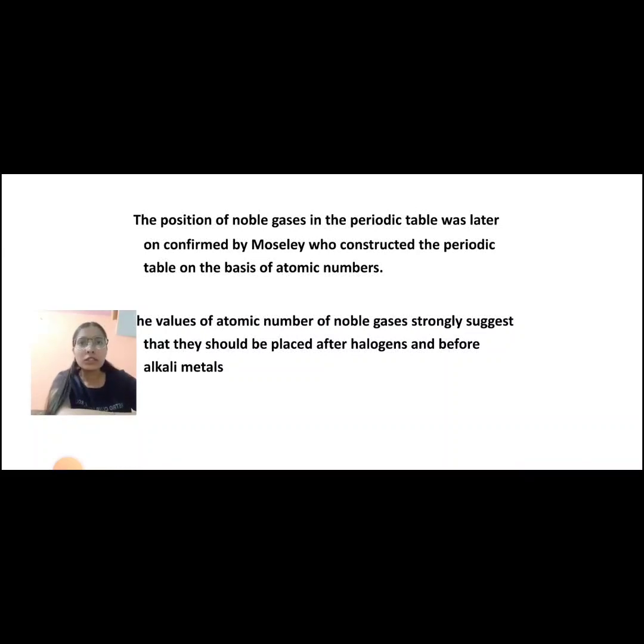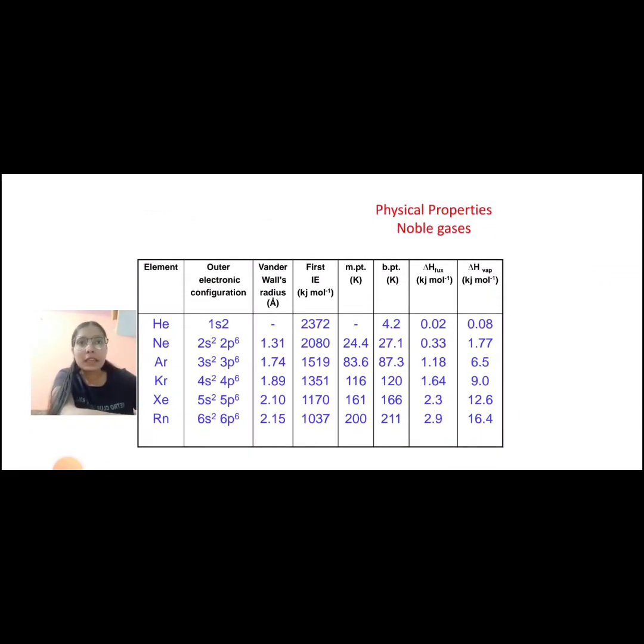The position of noble gases in the periodic table was later confirmed by Moseley, who constructed the periodic table on the basis of atomic numbers. The values of atomic numbers of noble gases strongly suggest that they should be placed after halogens and before alkali metals. That's why they were put there.